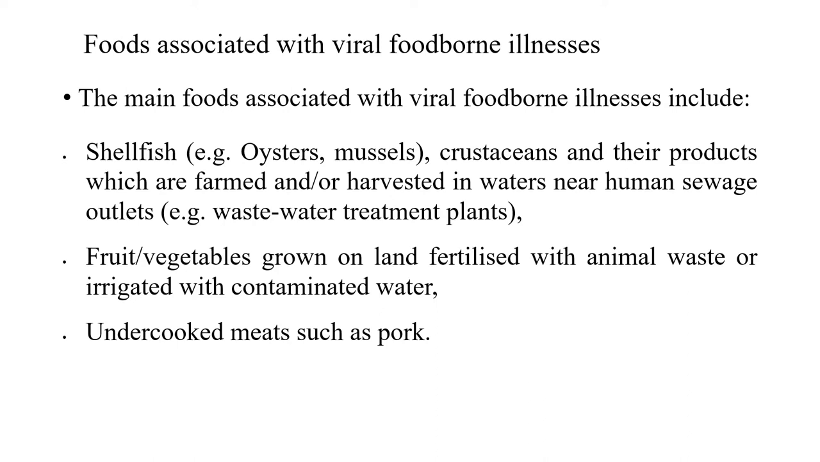So the main foods associated with viral foodborne illness are, first, shellfish such as oysters, mussels, or crustaceans and their products, or fruits or vegetables grown on land fertilized with animal waste or irrigated with contaminated water, or undercooked meat such as pork.